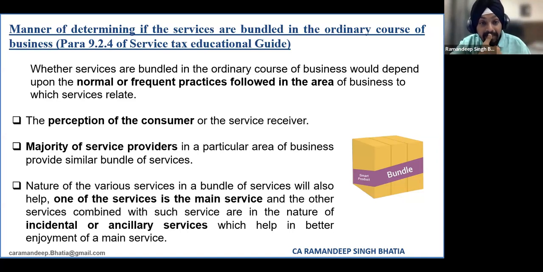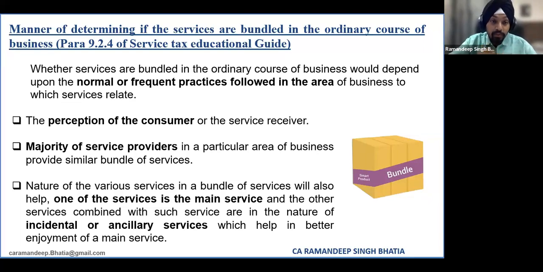So the service tax education guide para 9.2.4 tells us the manner of determining whether services are bundled in the ordinary course of business or not. And it says that whether services are bundled in the ordinary course of business would depend upon normal and frequent practices followed in the area of business to which the service relates. And then it says there are three criteria given.